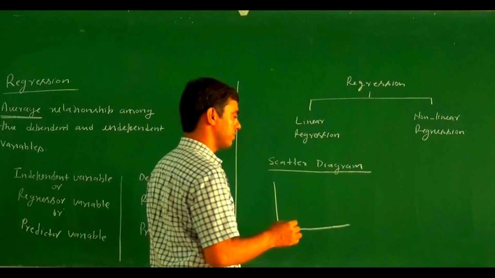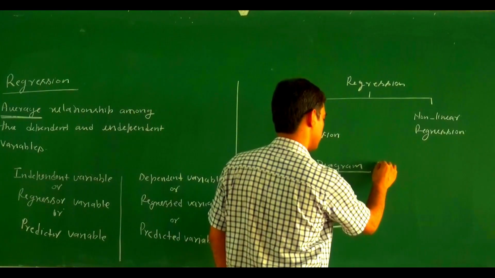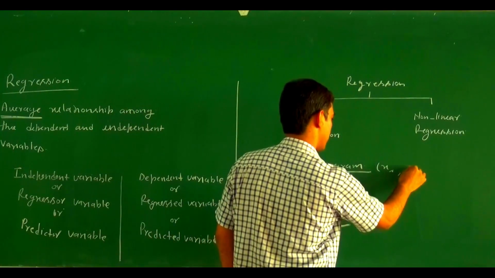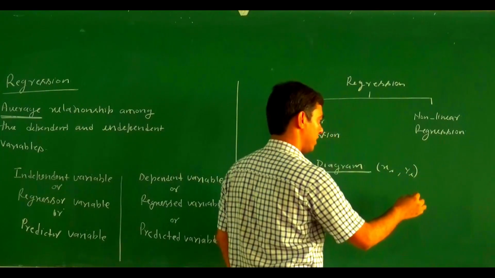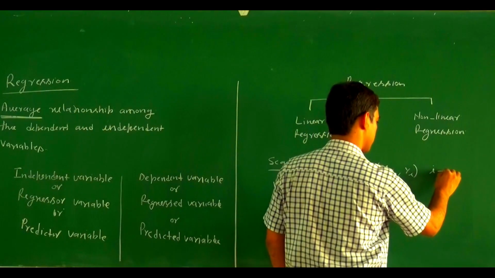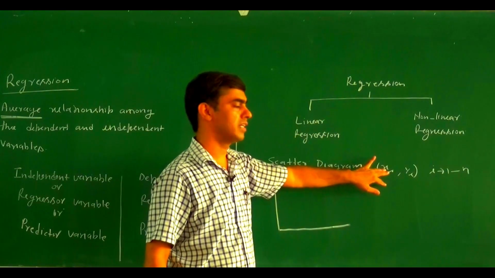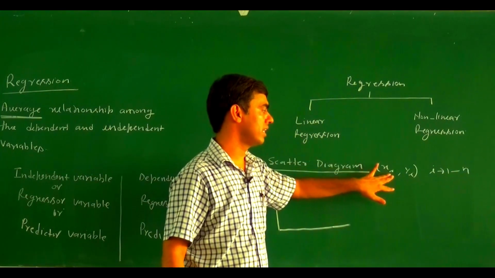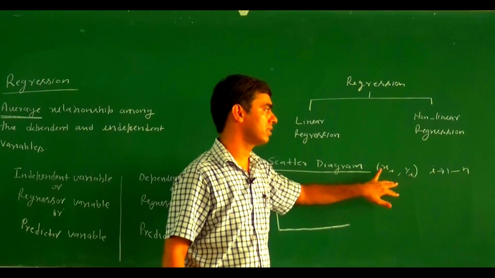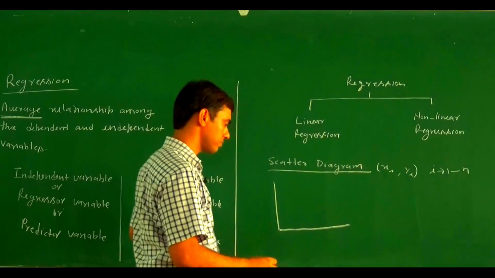If there is a bivariate distribution, xi and yi, where i ranges from 1 to n, we have n data points: x1, y1, x2, y2, x3, y3, up to xn, yn.